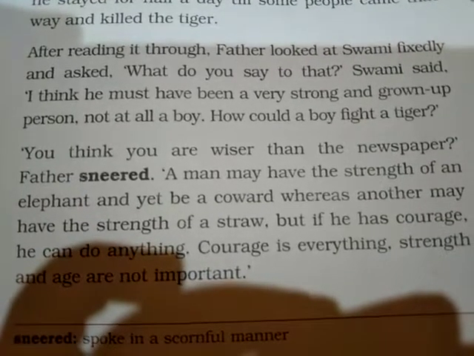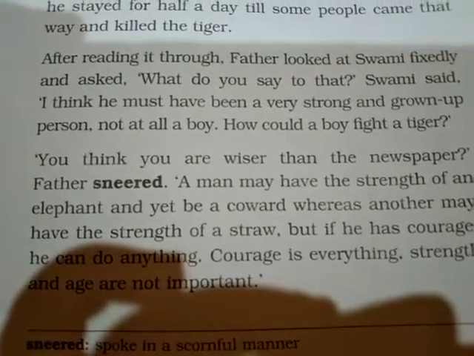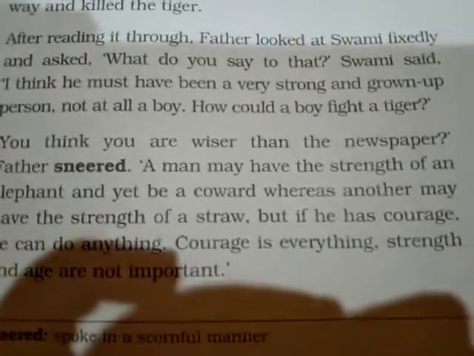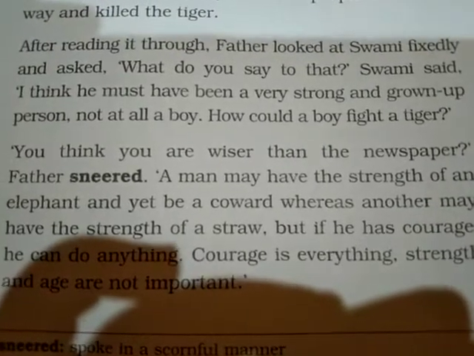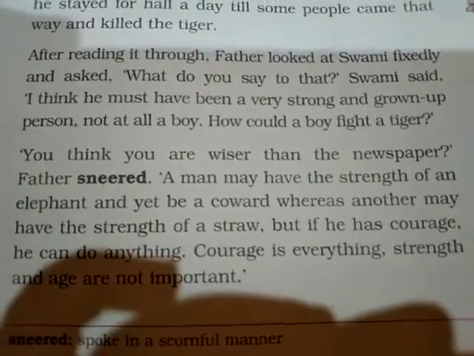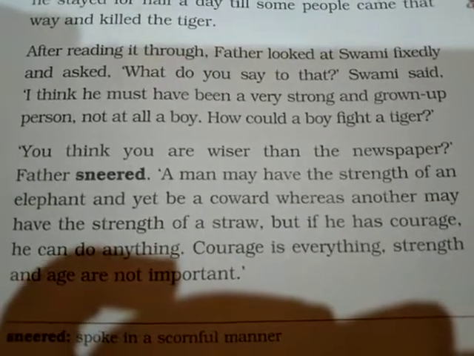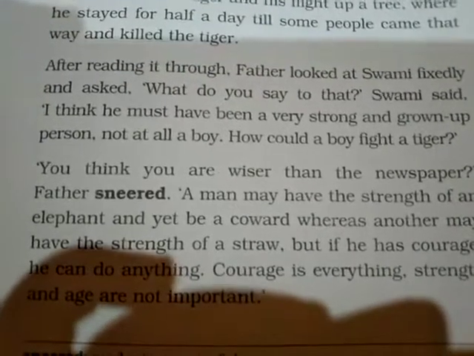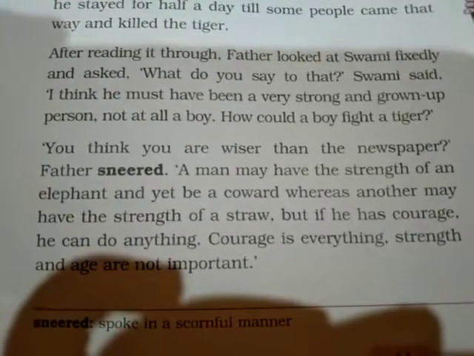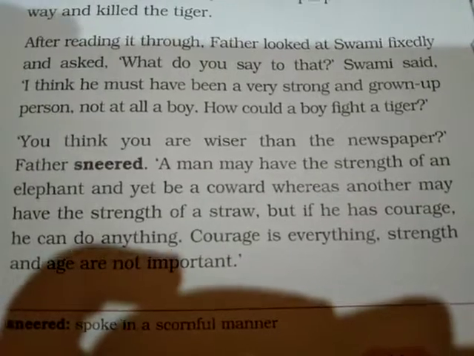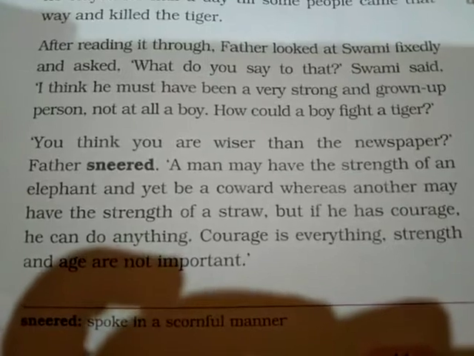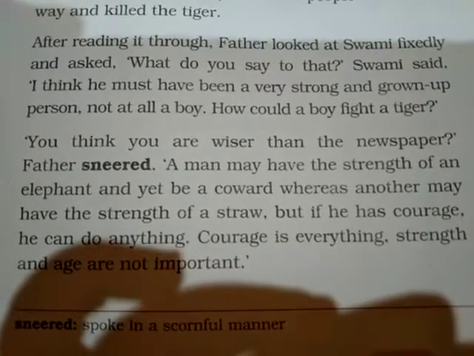Straw you all know, the one we also use for drinks, right? You drink cold drinks, fine, and straw is tinka also. So a person may have the strength of a straw, but if he has courage, if he is brave and confident enough, he can do anything. Father said, courage is everything, strength and age are not important. Means courage is everything. Even if you are small, if you are young, that doesn't matter.